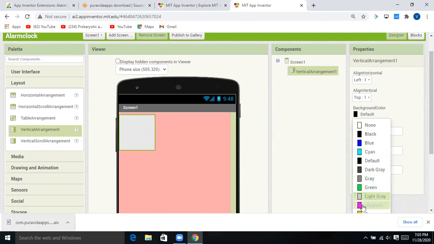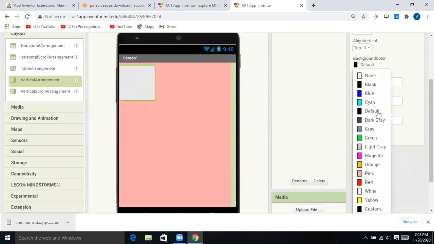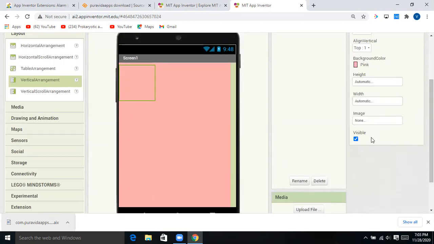Here I'm changing it to this pink, it will look good. Now make its height fill parent. Width is also fill parent. Like this.